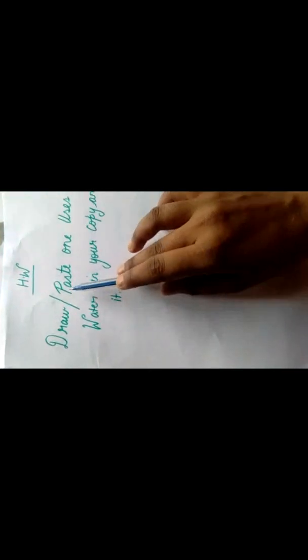If you want to paste a picture, okay, you can paste the picture of 1 use of water in your copy and name it. Suppose you are drawing a girl and she is drinking water. Okay, you will make one girl and the use of water that she is drinking. So you will write there, drinking.